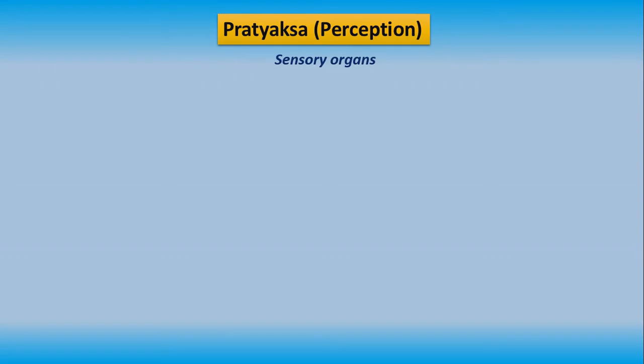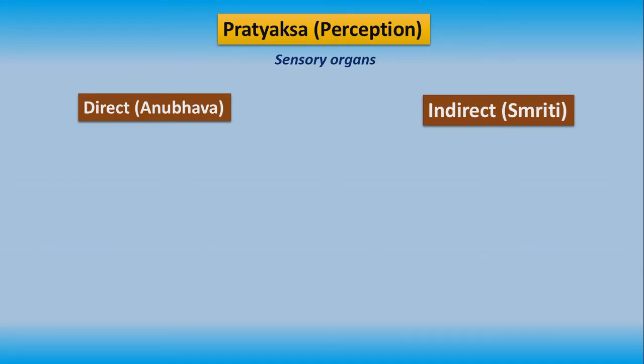This means knowledge gained through perception, and perception takes place with the help of the sensory organs. It is again divided into 2 types: direct, Anubhava, and indirect, Smriti.